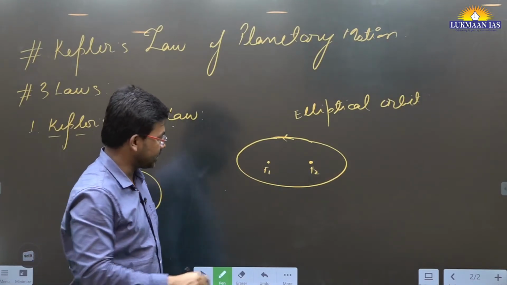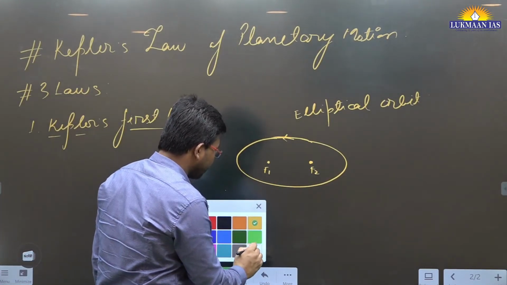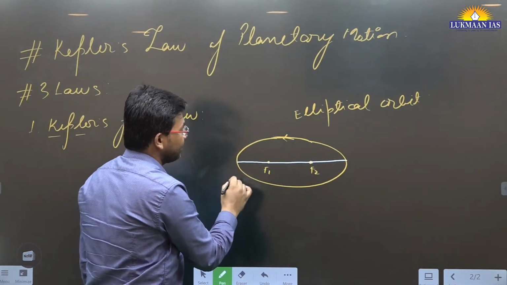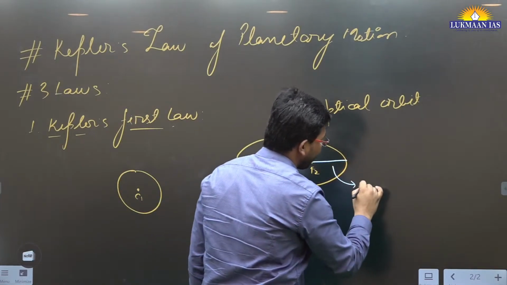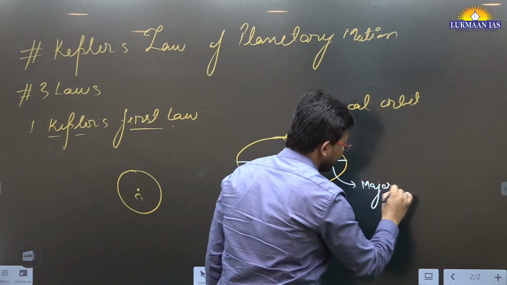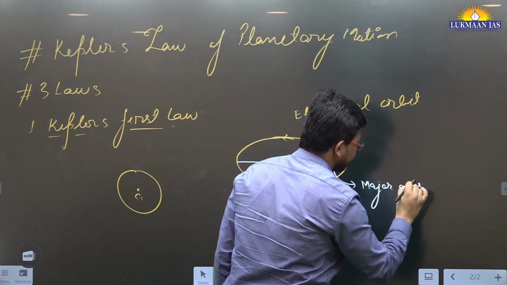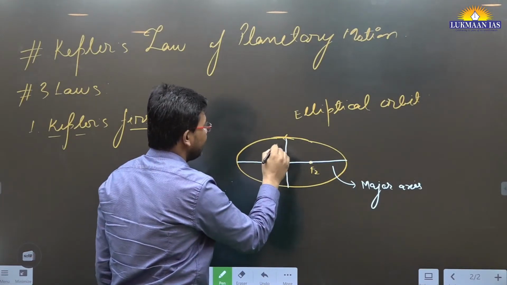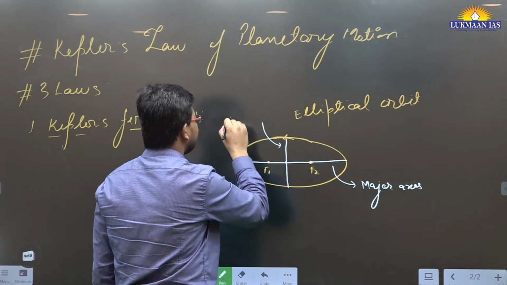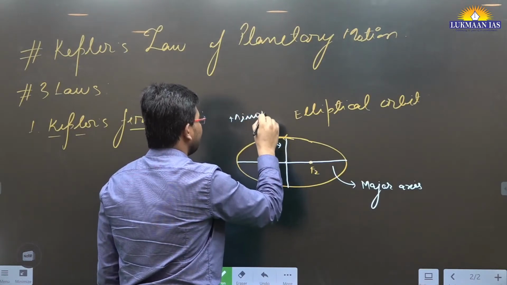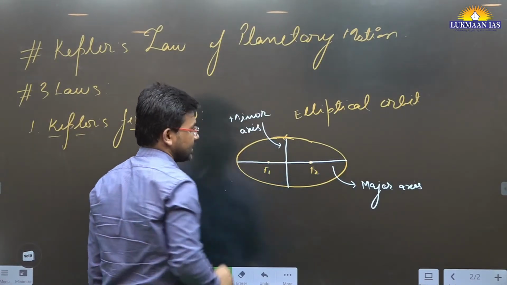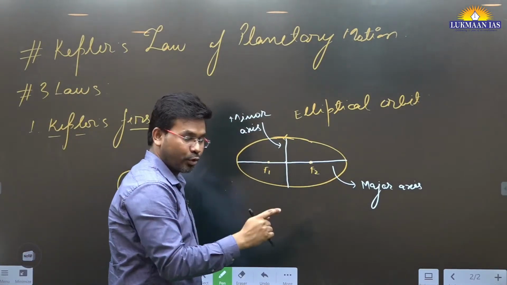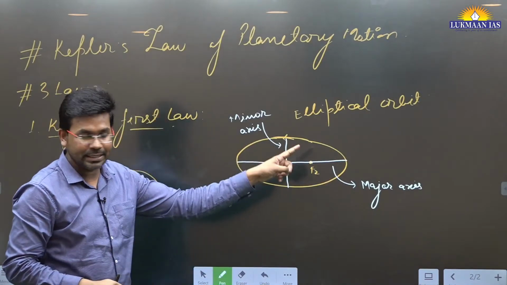The line we draw from one focus to the other is known as the major axis. Then if we draw another line from here to here, that is known as the minor axis. So this ellipse has two foci, one known as F1 and the other F2.